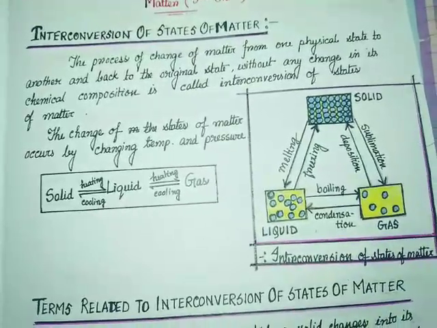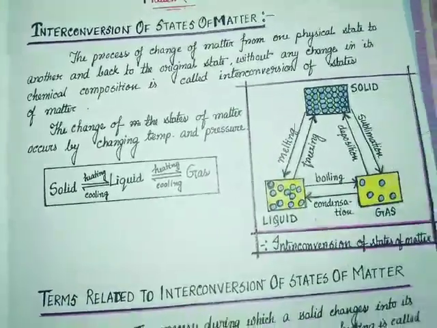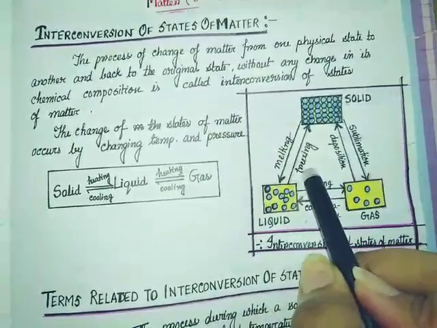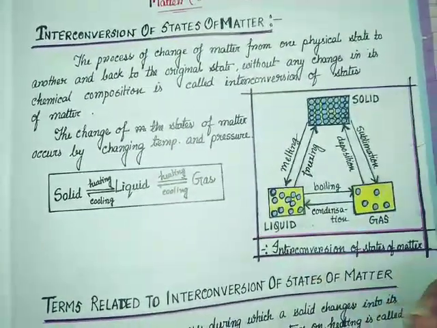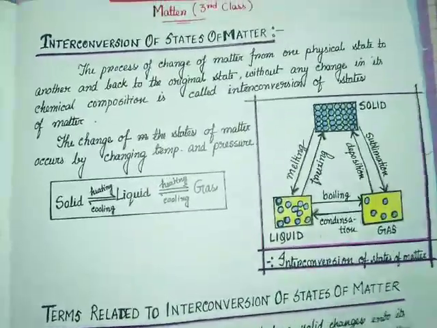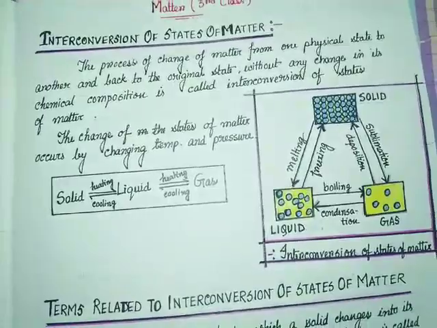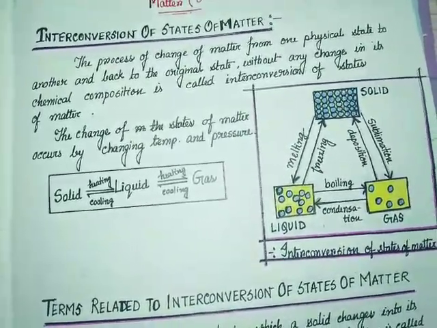Today we are starting with interconversion of states of matter. So what is interconversion of states of matter? We know that matter is anything which has a specific mass and occupies space, that is only the matter. Now, matter can be of three types, or three states of matter are there: solid, liquid and gas. Now what is the interconversion?